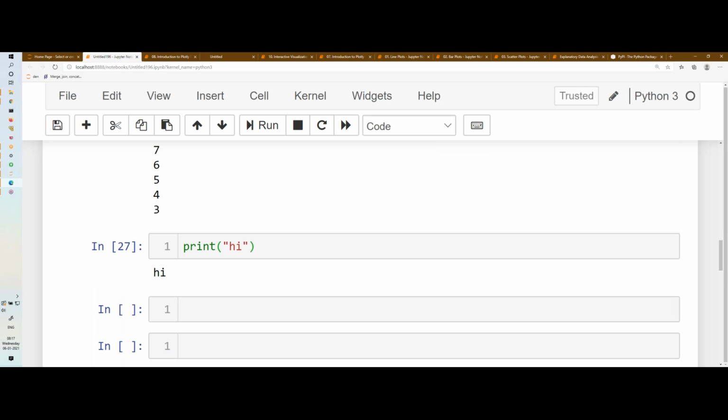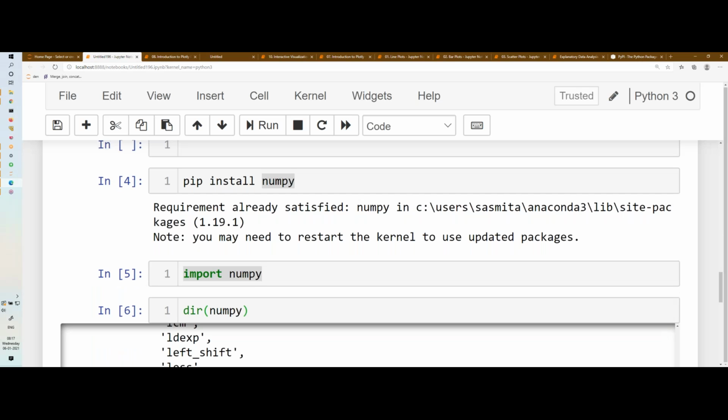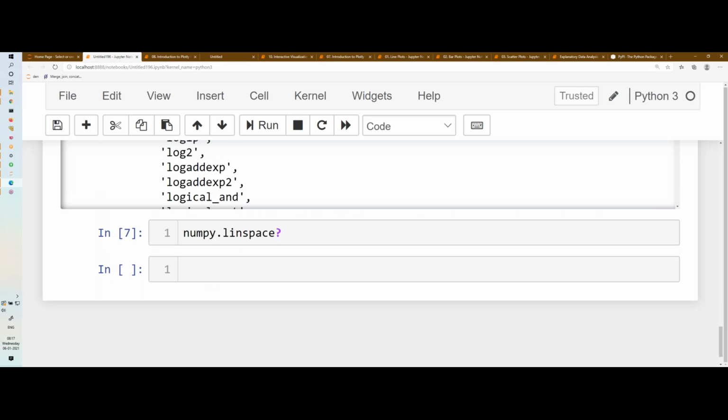Then we discussed how to take help and how to install a package. Then how to import, and dir, which lists all the modules available within that package, followed by help. To take help, type numpy dot the package name and then a question mark. So till here we have discussed. Tomorrow we will continue from here.